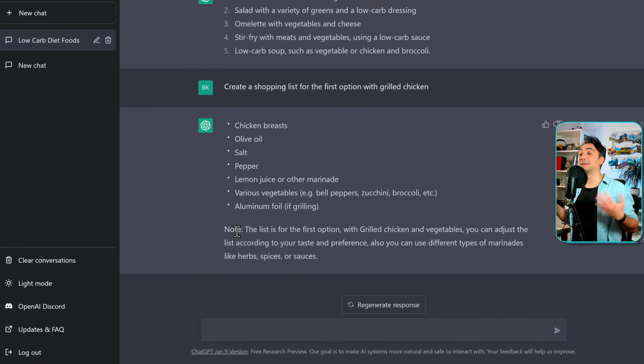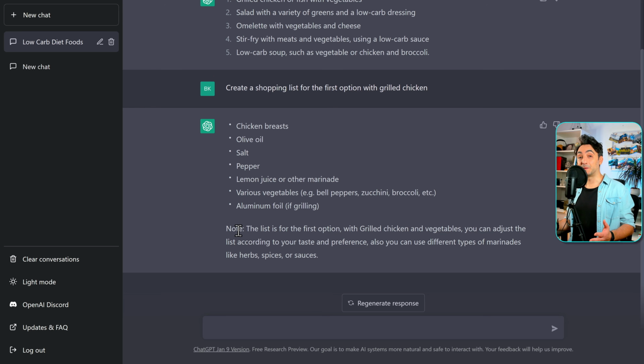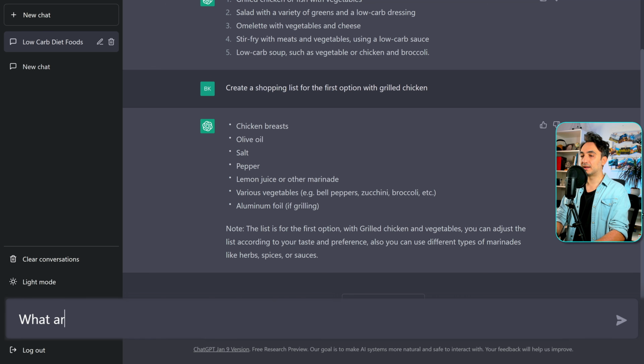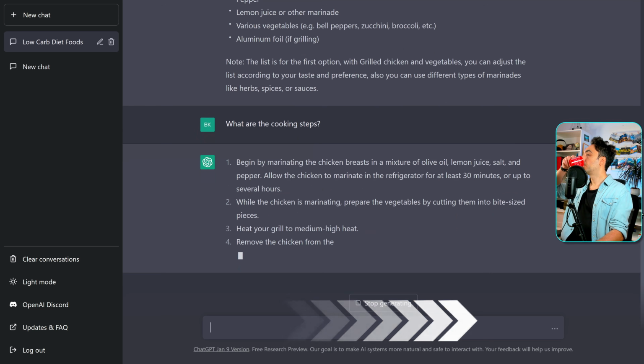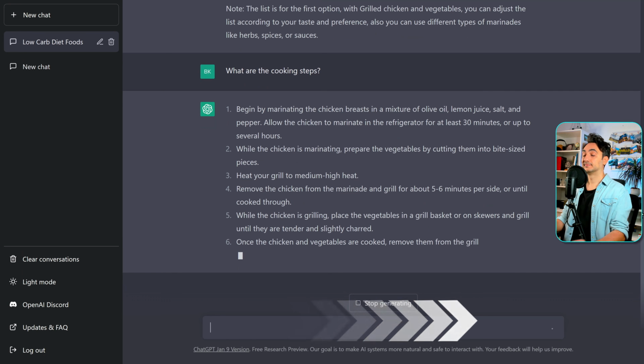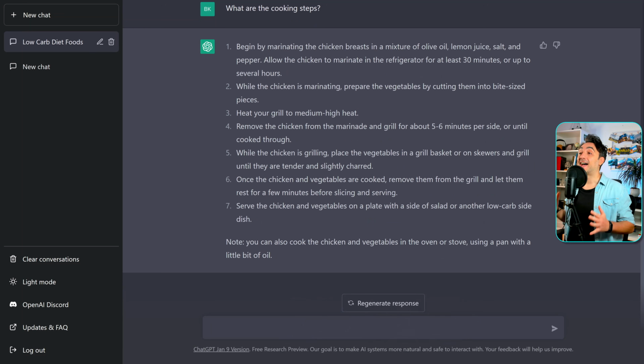Alright, so let's say that I bought all those things. The biggest problem is how I'm gonna cook it. So I'm gonna ask ChatGPT the follow-up question. The question is very simple: what are the cooking steps? I love it. As you can see, ChatGPT gave us a step-by-step guide on how to cook this dish. And as usual, the AI gave us some more context at the end.